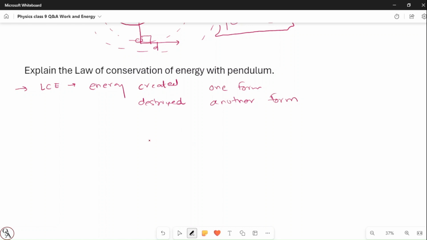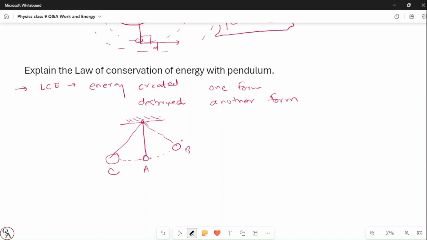Let's say this is the rigid portion where the pendulum is connected, and this is called the bob. This is the original position. When the pendulum starts from this position, let's say A, moves to B, and again goes to position C, right?